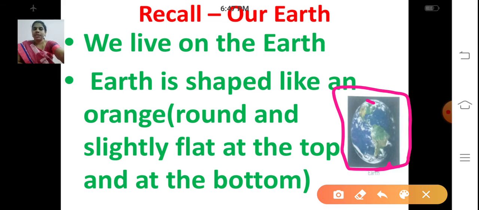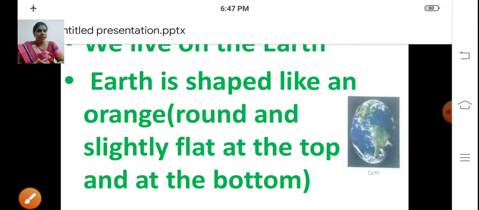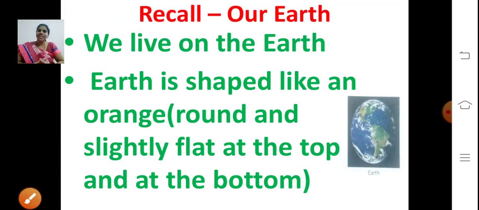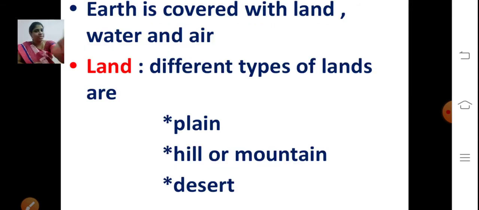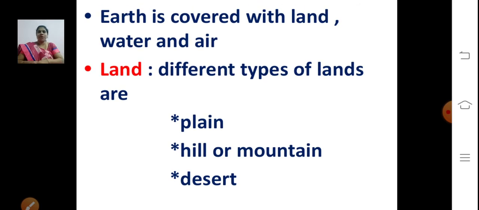So what is the shape of the Earth? It looks like an orange, round and slightly flat at the top and at the bottom. So we live on Earth. What is Earth covered with? Earth is covered with land, water and air.